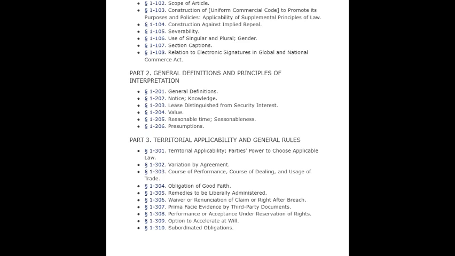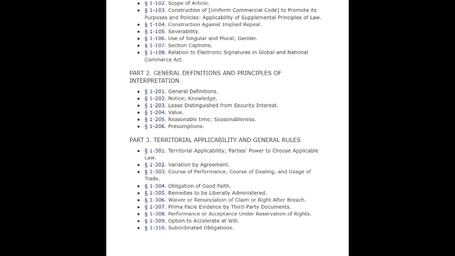Presumptions. Part 3. Territorial Applicability and General Rules. Section 1-301. Territorial Applicability. Parties' power to choose applicable law. Section 1-302. Variation by agreement. Section 1-303. Course of performance, course of dealing, and usage of trade. Section 1-304. Obligation of good faith. Section 1-305. Remedies to be liberally administered.